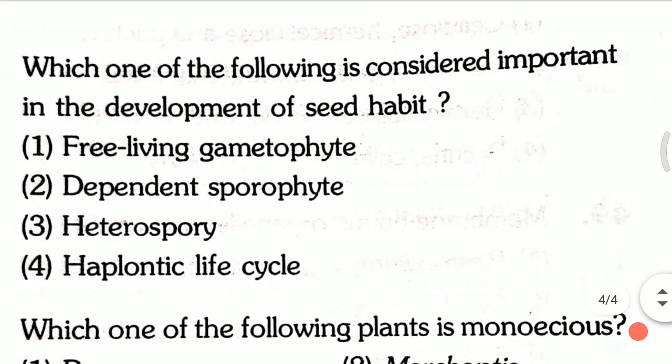Question 14 coming here. Which one of the following is considered important in the development of seed habit? First, free living gametophyte; second, dependent sporophyte; third, heterospory; fourth, haplontic life cycle. Which one of the following is considered important in the development of seed habit? And the answer for this question is the third one, that is heterospory.